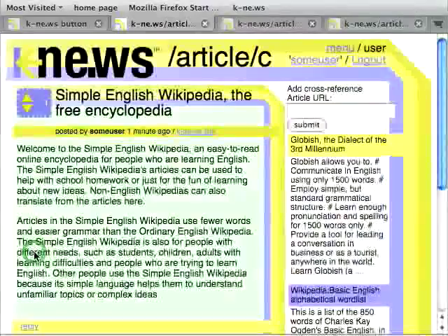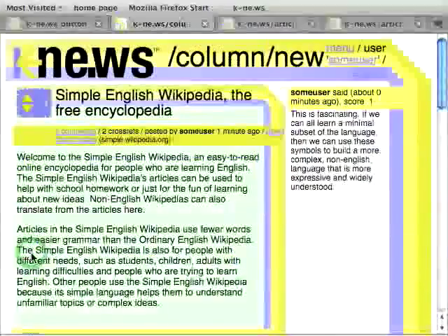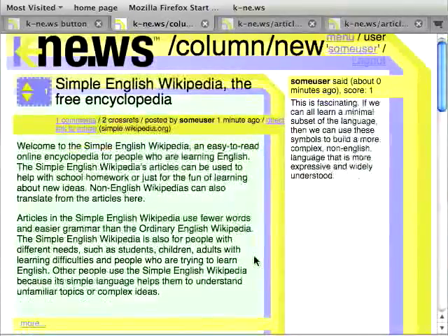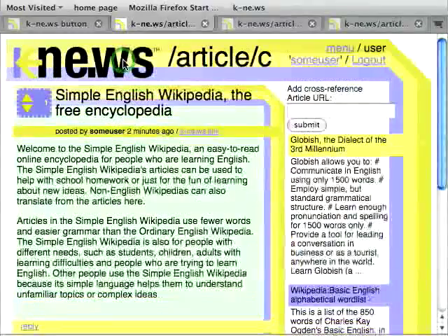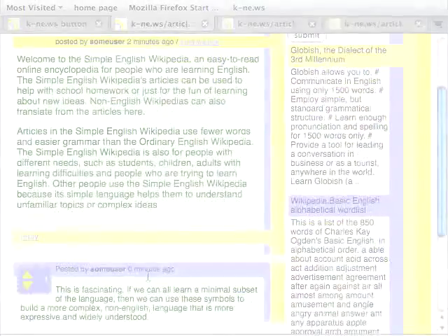Now that my comment is online, I'm going to click to view this in the new column. So here's the article that I just posted. You can see that there are two cross-references, and my comment is displayed right next to the article. If people vote on my article, then maybe it will show up on the main page. News is easy to contribute to. In just a few minutes, I created an account, and then I created a highly structured article about a cool topic. I have several references, some excerpts, and I even included my opinion.